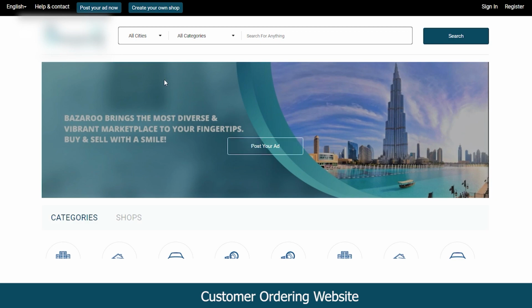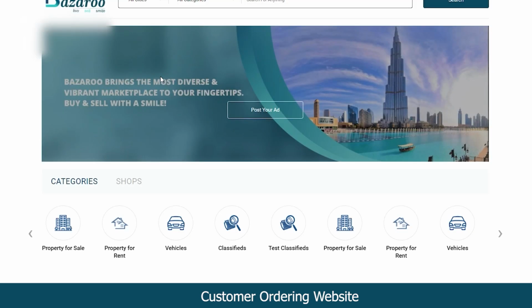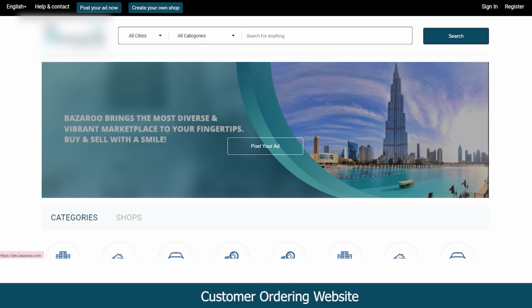So starting with the website, you can see this is the main landing page of this classified rental marketplace. You can see this is the logo of the marketplace. If you buy this white label solution, you can get your own branded logo over here.